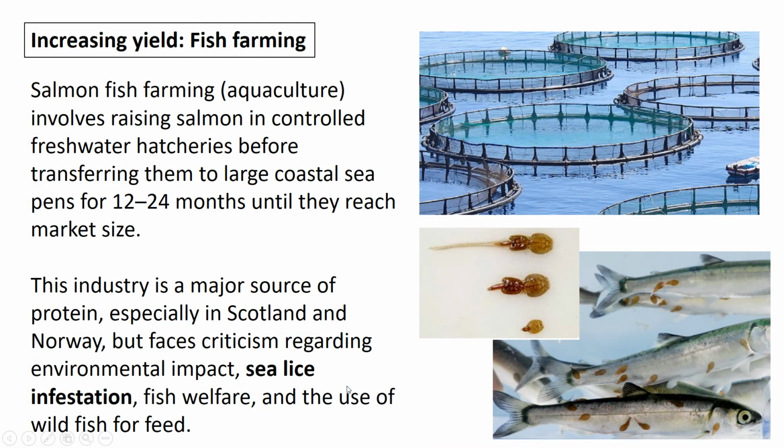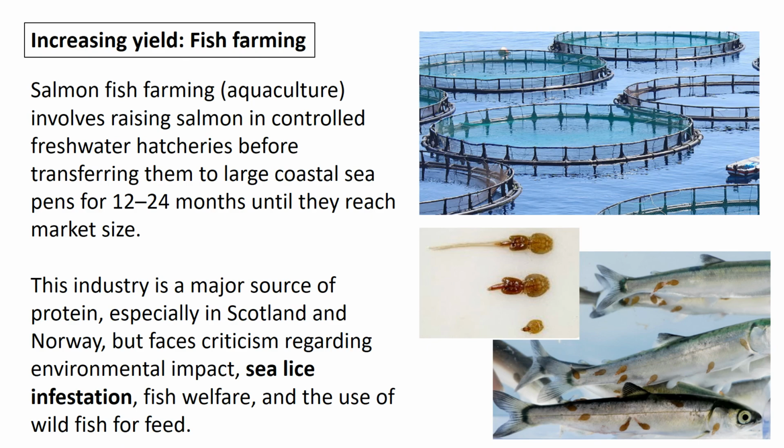You can actually farm fish though, and salmon fish farming is quite common. And this involves raising salmon in little hatcheries, so they are surrounded by nets, and they transfer them into these nets when they're about 12 to 24 months until they reach the market size. You can see this is a major source of industry. Not everywhere in the world is able to do fish farming, but as the UK has got a large coastline, it's especially important in Scotland and Norway.